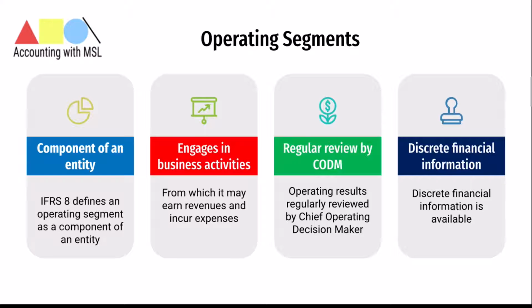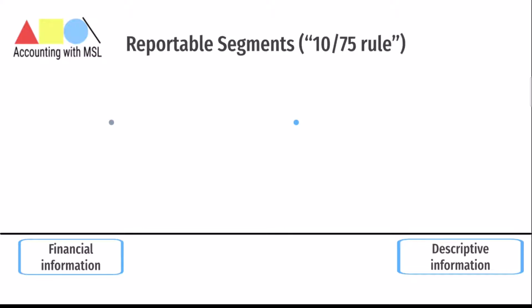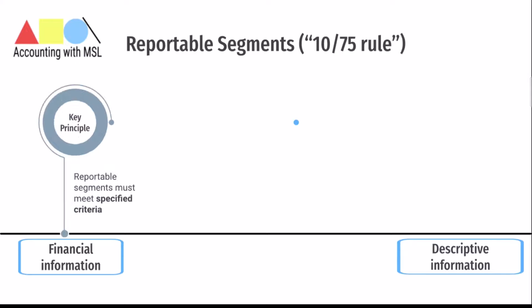Now that we know what operating segments are, let's talk about what reportable segments are, or what I prefer to call the 10-75 rule. IFRS 8 requires an entity to report financial and descriptive information about its reportable segments. Reportable segments are operating segments or aggregations of operating segments that meet specified criteria. Once an entity meets these criteria, they will be required to fall under the reportable segments classification, and then we need to make some specific disclosures about these segments.